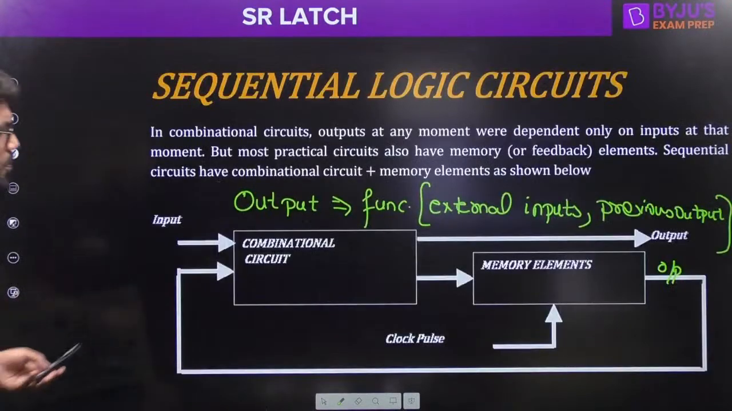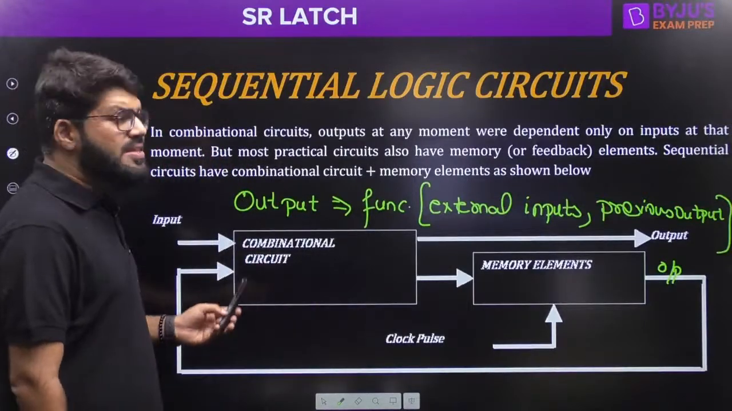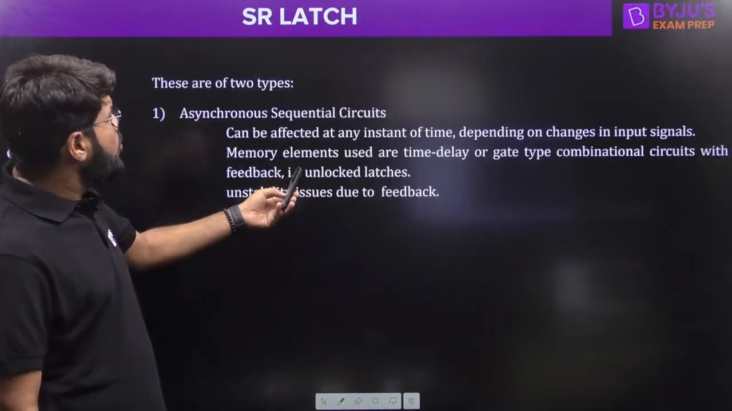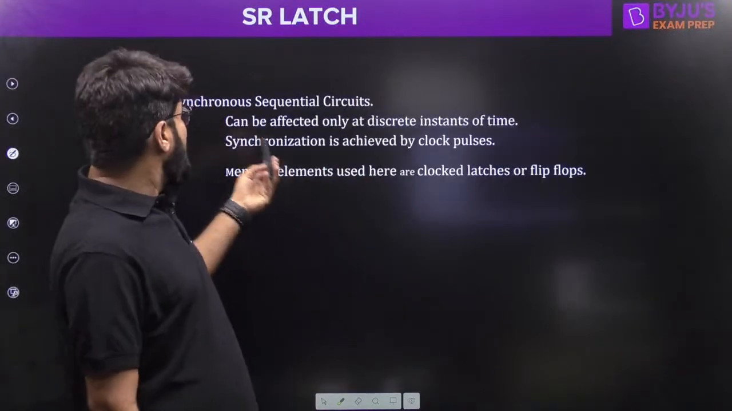If there is any confusion, keep on commenting. This is a very basic definition of sequential circuits. Now sequential circuits are of two types, but I don't want to make it a theoretical part. What are these two types? What is an asynchronous circuit and what is a synchronous circuit?